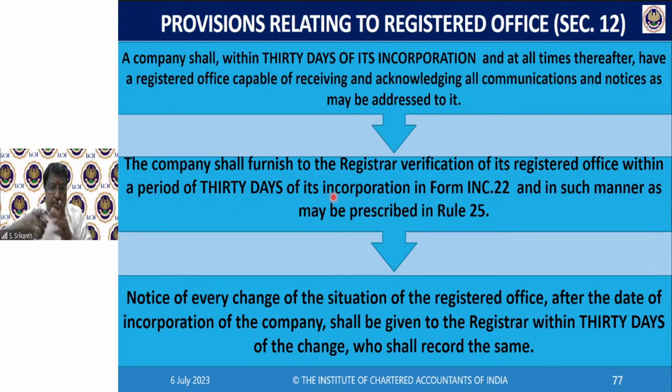So, within 30 days of incorporation, you should have a registered office in Form INC 22. Thereafter, whenever you change the registered office, within 30 days you have to inform the ROC in INC 22. Right? In those days, it was called Form 18. Now it is called INC 22. Right?